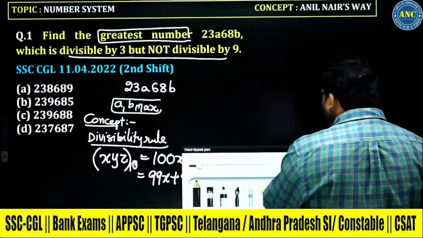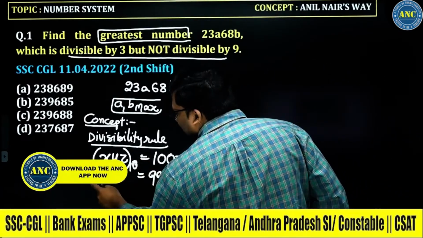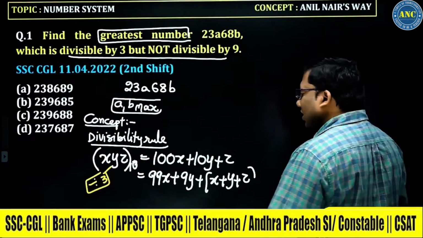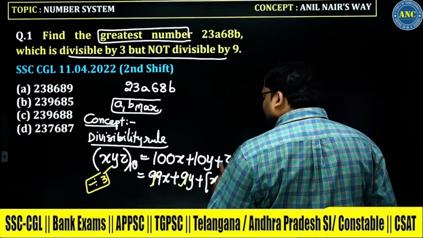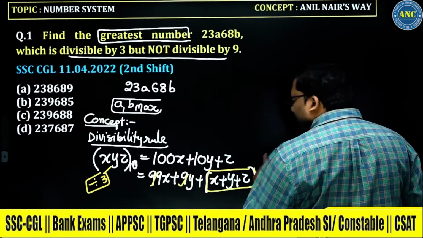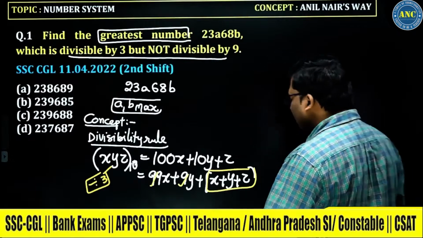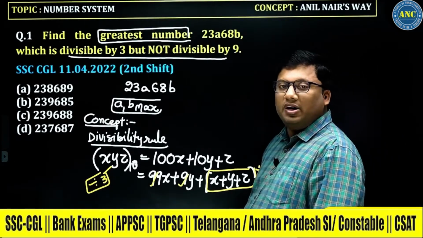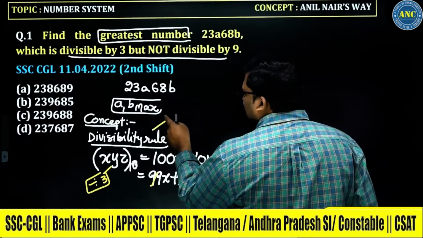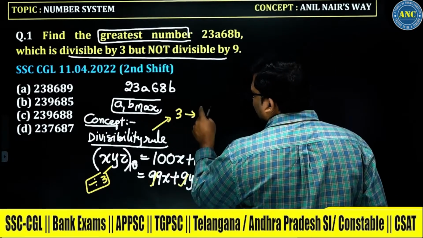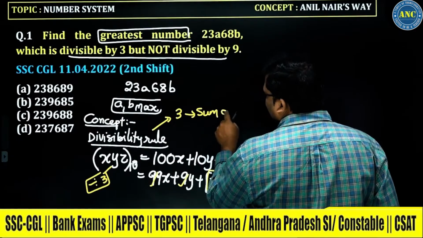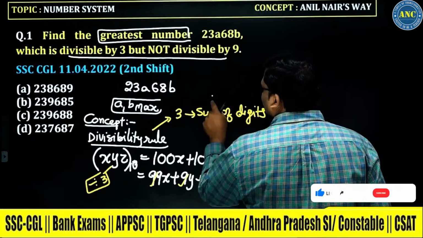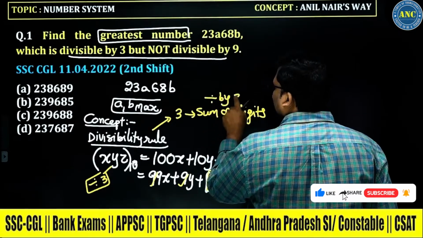Now listen carefully, sir. If I take the left hand side as divisible by 3, this is divisible by 3, this is divisible by 3, then X plus Y plus Z, if I consider it as one term, should be divisible by 3. That means the divisibility rule for 3 is the sum of the digits should be divisible by 3. Why is the sum of the digits divisible by 3?